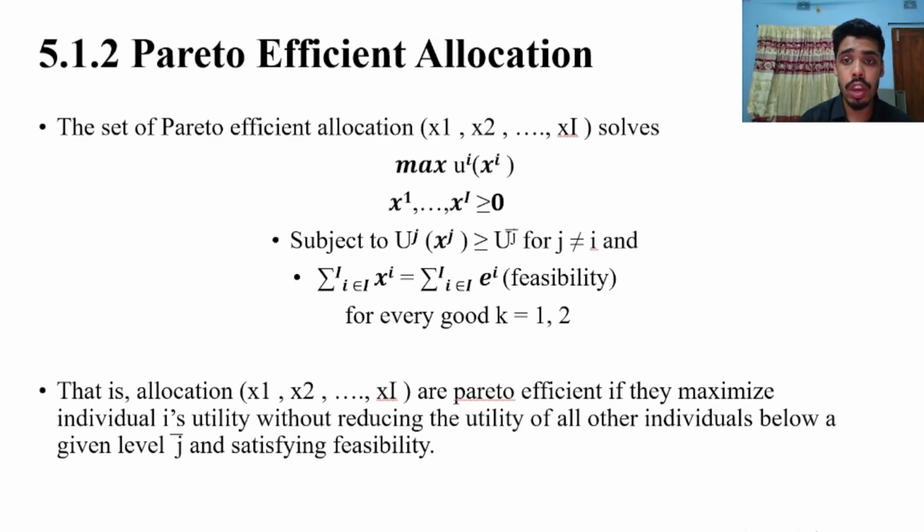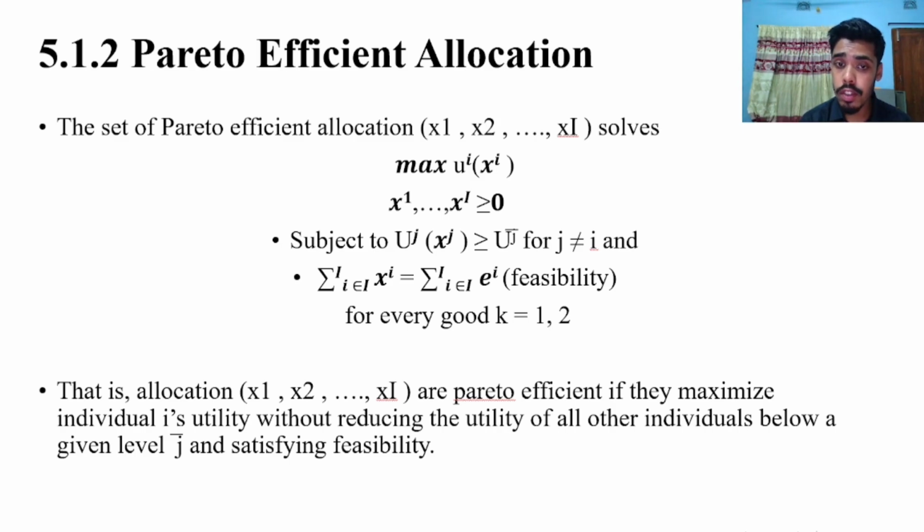The set of Pareto efficient allocations solves the maximization of u_i of x_i, where x_1 up to x_I is greater than 0, subject to u_z of x_z greater than or equal to u_z bar for z not equal to i, and the constraints become the summation over small i to capital I of x_i equal to the summation over small i to capital I of e_i.